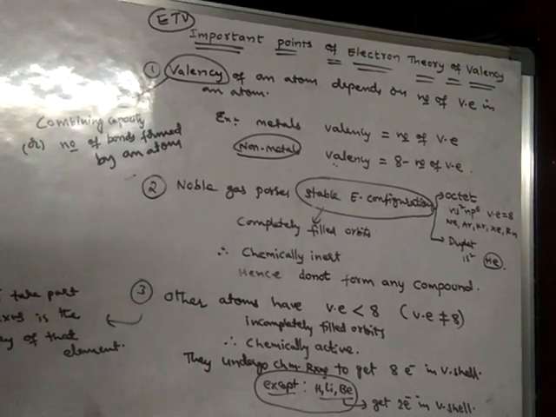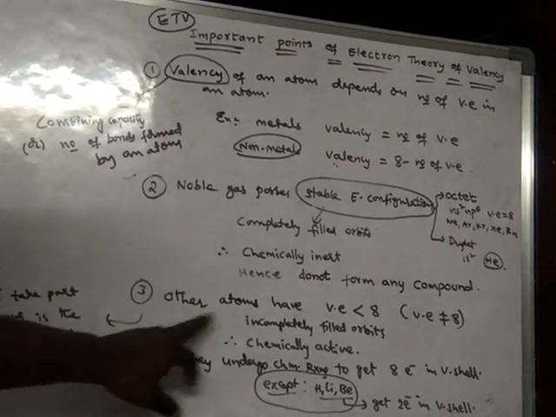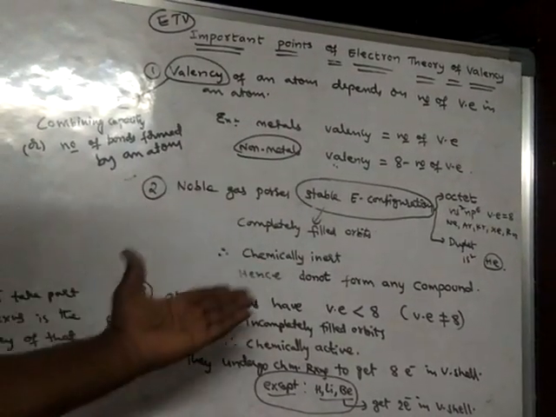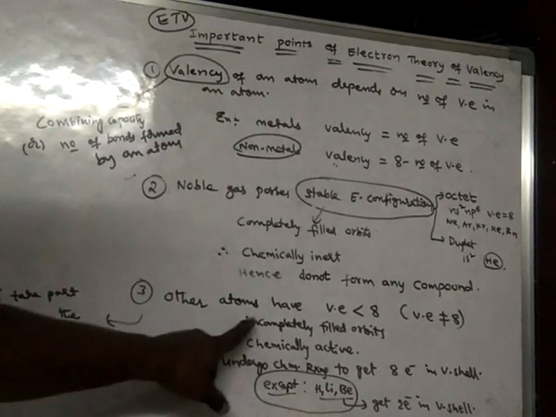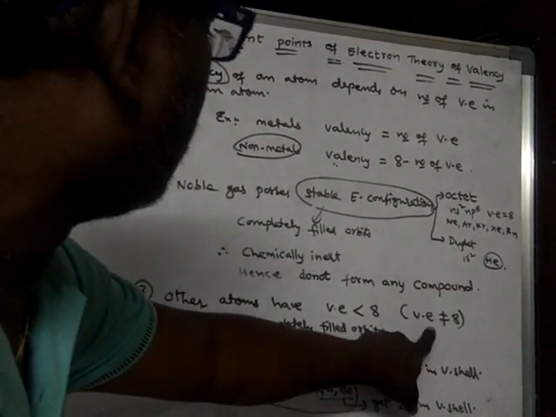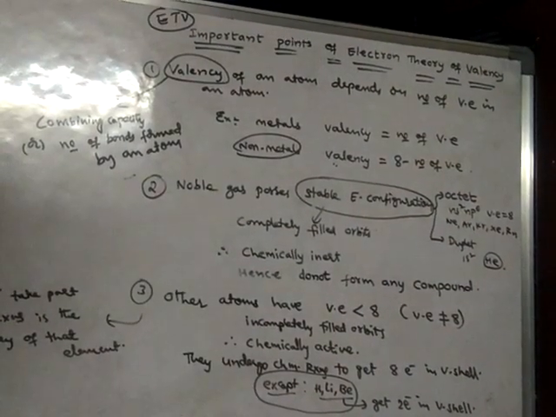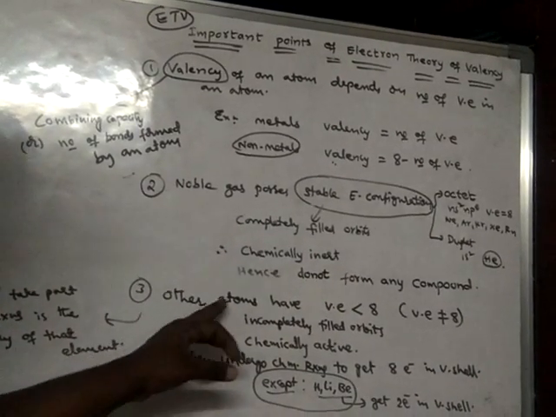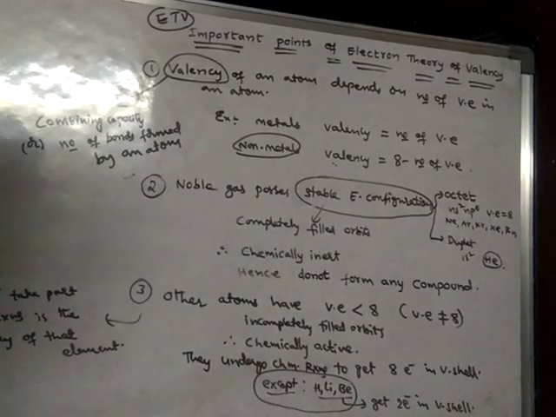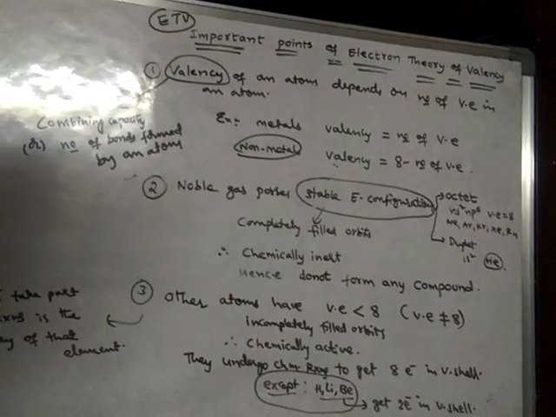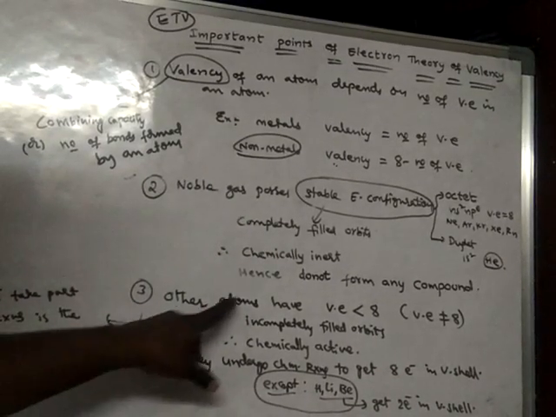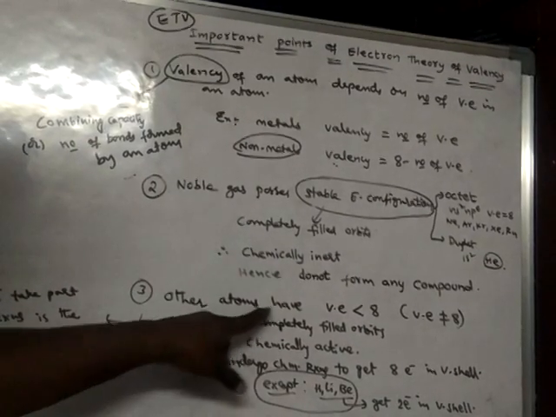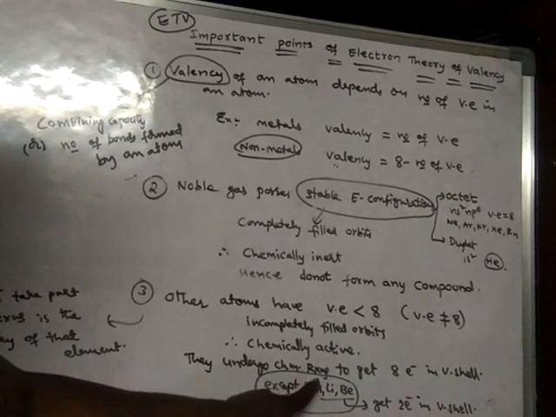If you discuss the other elements, other than noble gases, all atoms have valence electrons less than 8. That means valence electrons are not equal to 8. Hence they have incompletely filled orbits. Therefore they are chemically active, chemically reactive. These noble gases are chemically inert, non-reactive. As all other atoms are chemically active, they undergo chemical reactions.